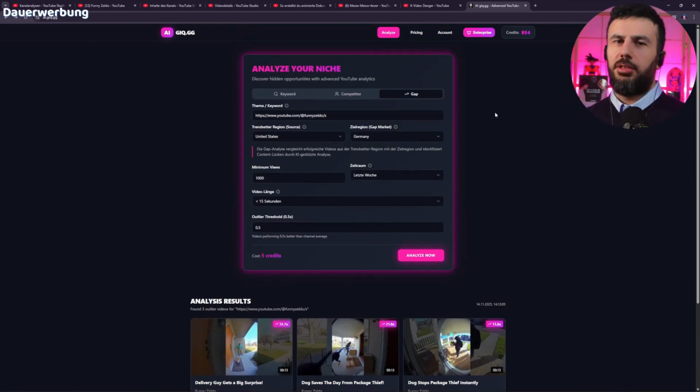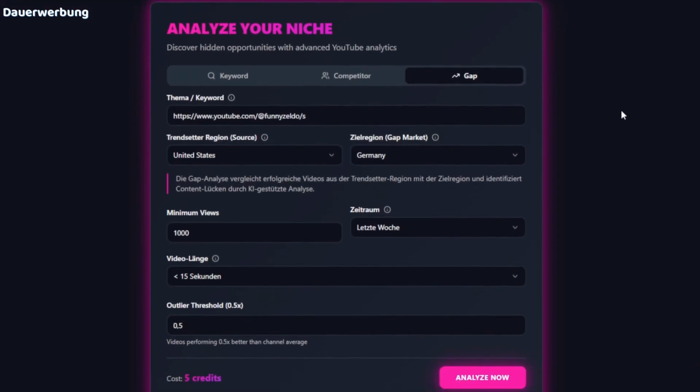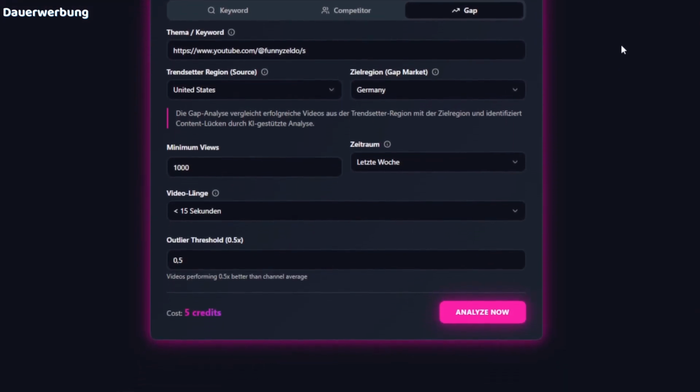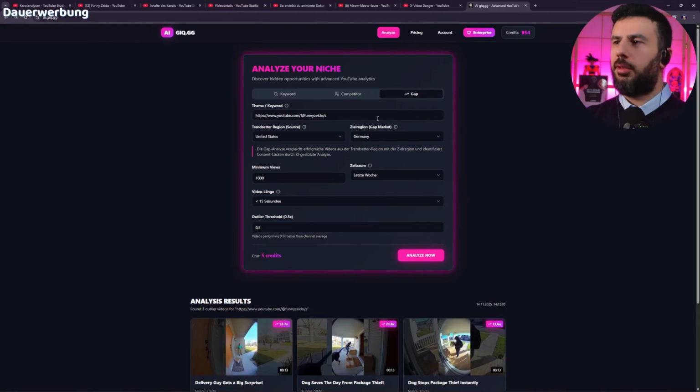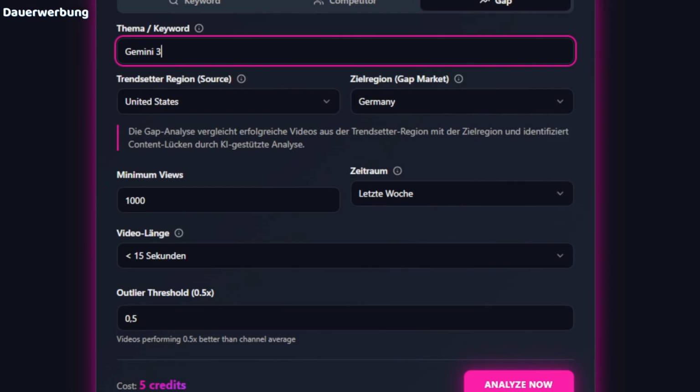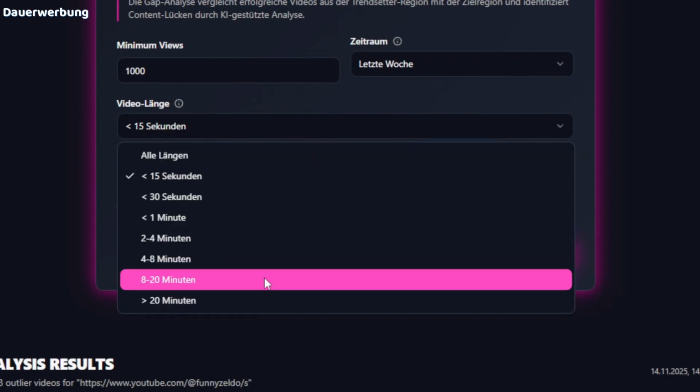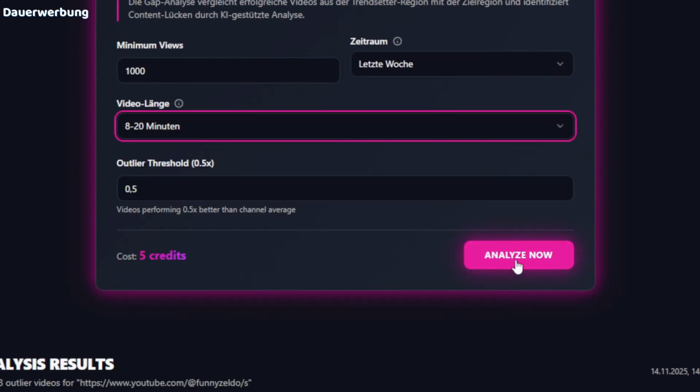Then there's the gap search, which I find quite complex, and there's also a Gemini Flash model behind it, because it finds gaps, especially for long-form videos, really well. For example, I enter something like Gemini 3 here, so really a specific keyword, not something general like shorts. Which region should be searched? USA. And what is the target region? Where should the gap market be? That's Germany. The length, I want a long-form video, let's set it like that, and then let's search for gaps.